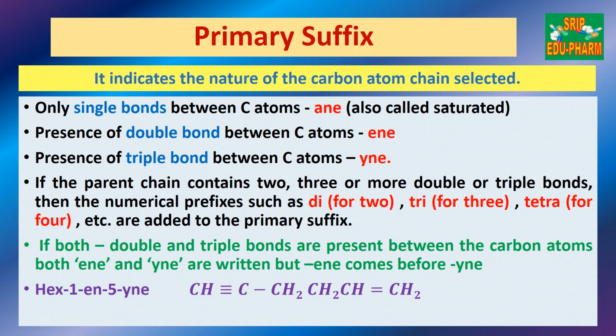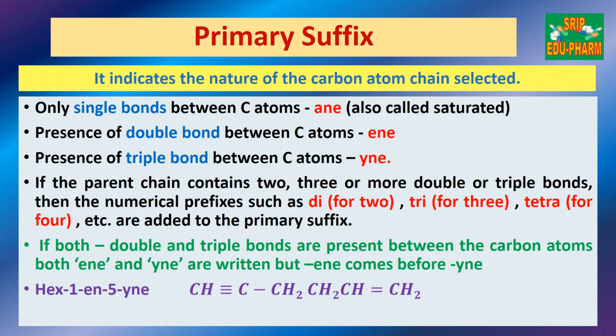So if there are only single bond carbon atoms, then at the end you will write ane, like methane, ethane, propane. And if there are double bonds, we will be writing ene, like propene, butene. And if there are triple bonds in it, we will be writing yne.